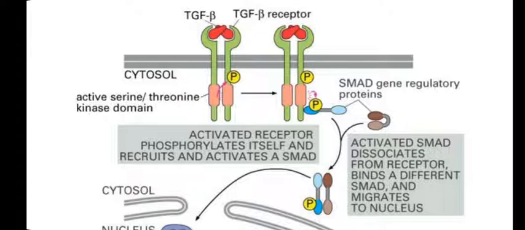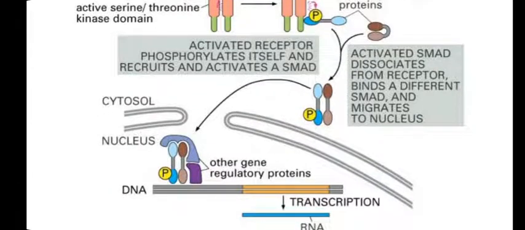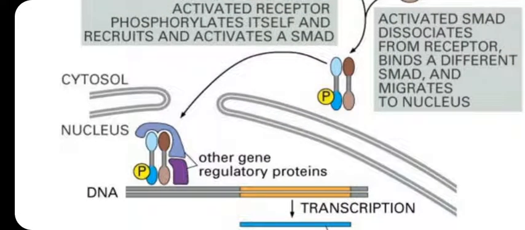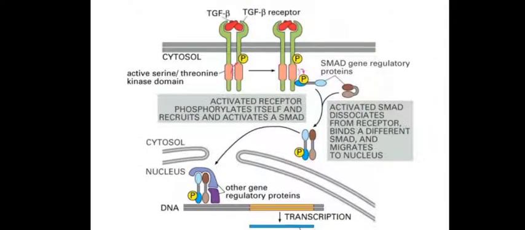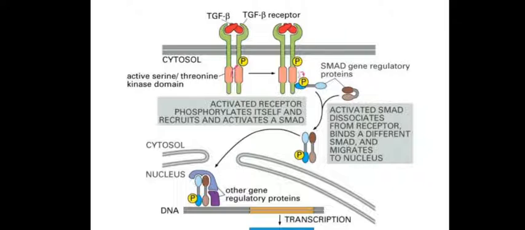It dissociates from the receptor, binds to SMAD and migrates to its own location in the nucleus. Now within the nucleus, SMAD is going to regulate the transcription of tumor growth factors. So TGF beta is very versatile to promote tumor growth.